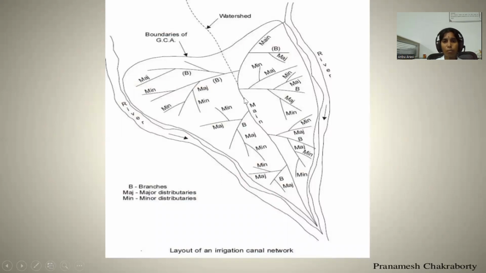This is the major network of branches of canals. The center is the main canal. Again, the main canal is divided into minor distributary canal and major distributary canal. This is the branch canal. The main canal is divided into branch canals. Branch canals are again divided into minor distributaries and major distributaries.